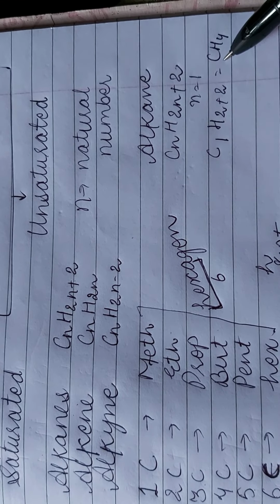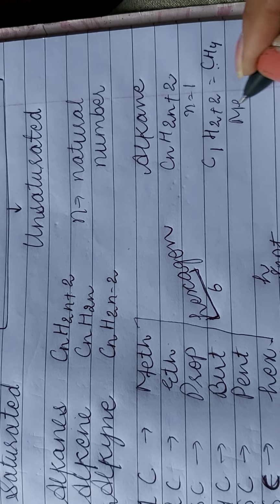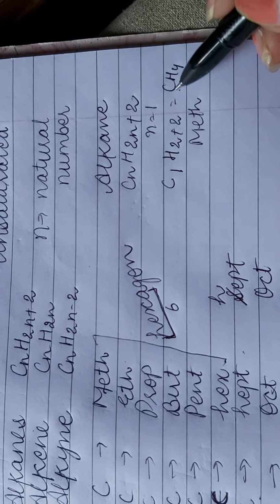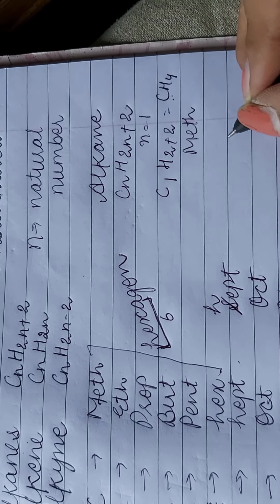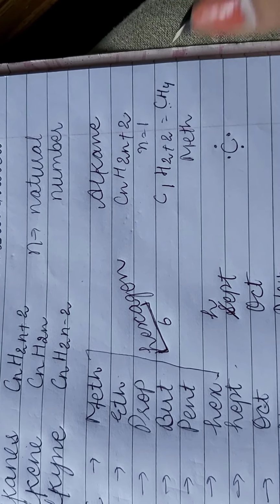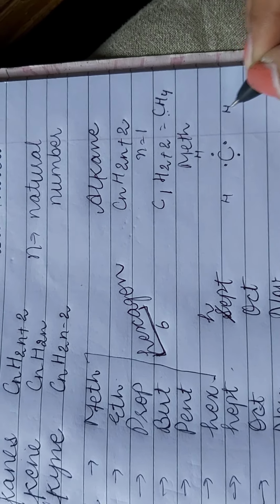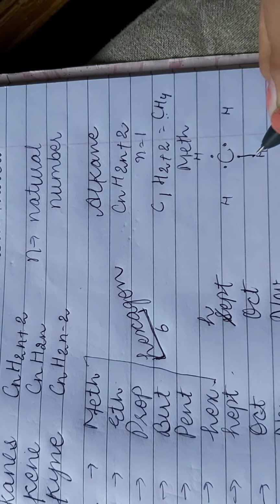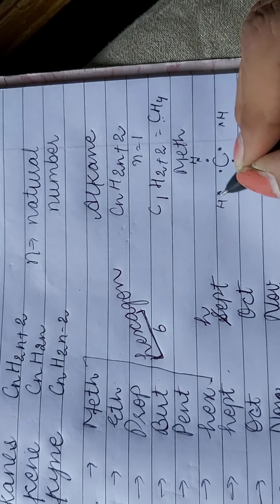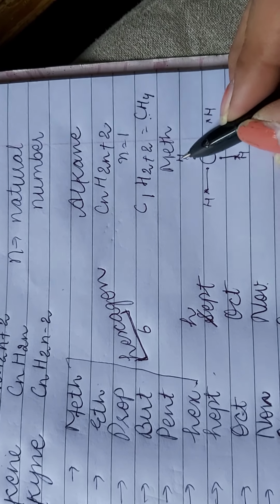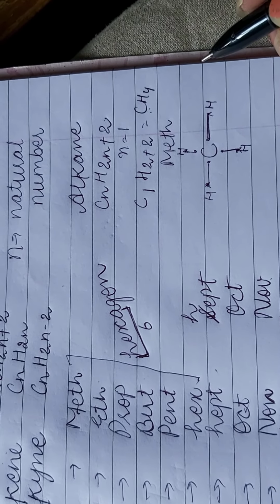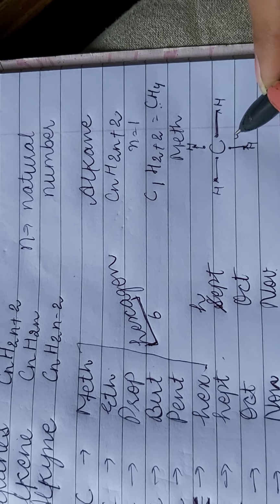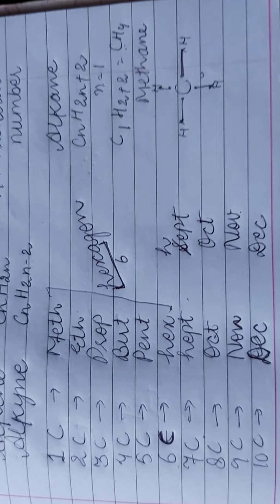Now here is one carbon. One carbon means you will call it meth. And you will check the covalent compound between this carbon and hydrogen. Yesterday we did that carbon has valency 4, and 4 hydrogens will share their 1 electron with each valence electron of carbon. Now they have single covalent bonds. So if a single covalent bond is there, then you will call it ane, because we have learned that alkanes have single covalent bonds. So this is the formula of methane.